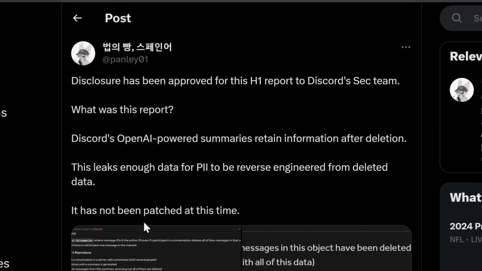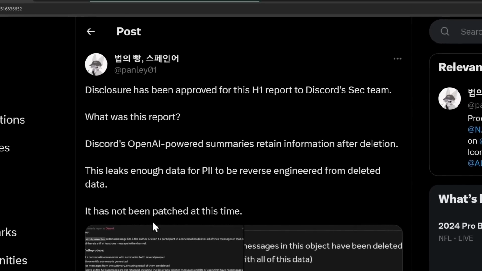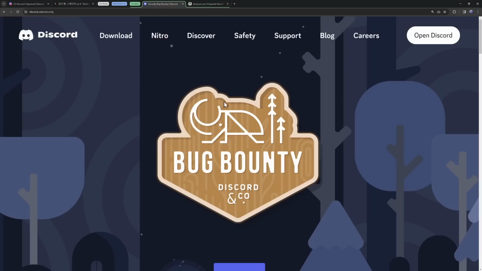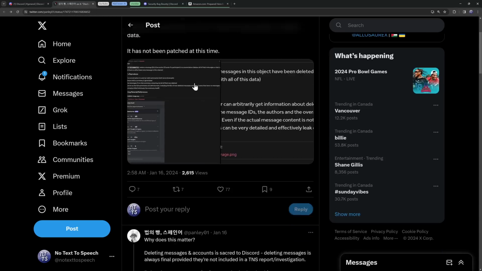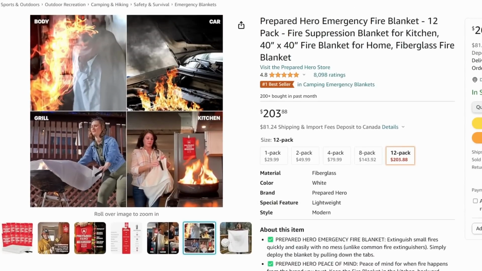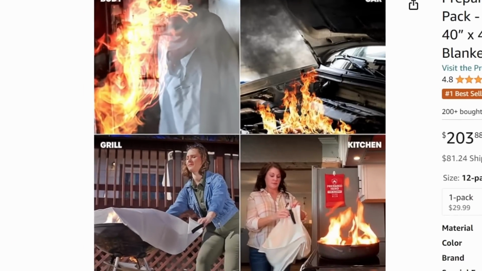Now, one final thing I want to talk about in terms of these AI summaries leaking your user ID is that Discord will actually pay you money if you find bugs like this. Discord has a bug bounty. And fortunately for us, Panley told us how much they got paid. $750, which is a pretty fair chunk of change. You could actually buy 42 emergency fire blankets to put out the giant dumpster fire of a problem that AI summaries are. Discord, take notes here.